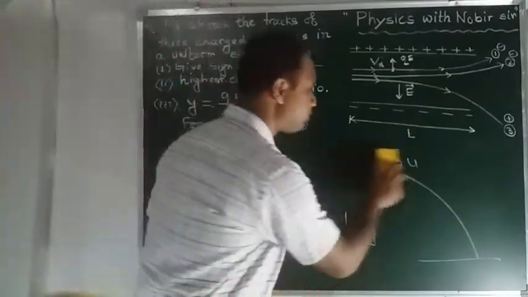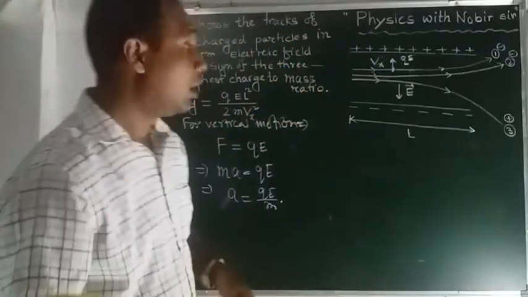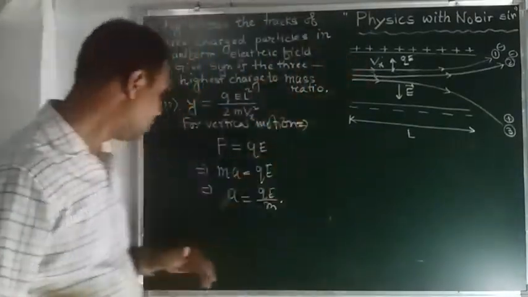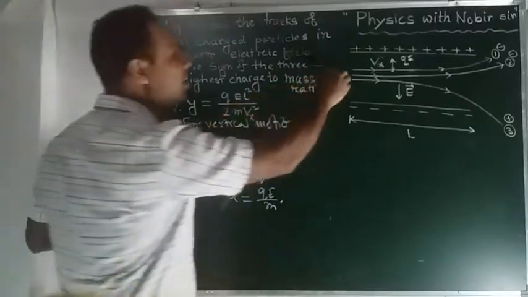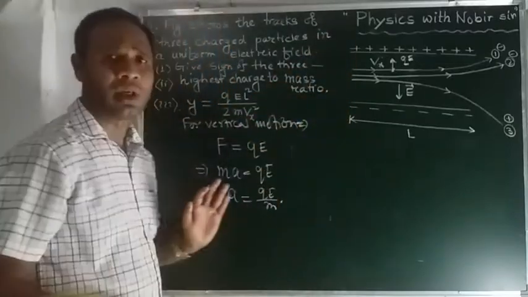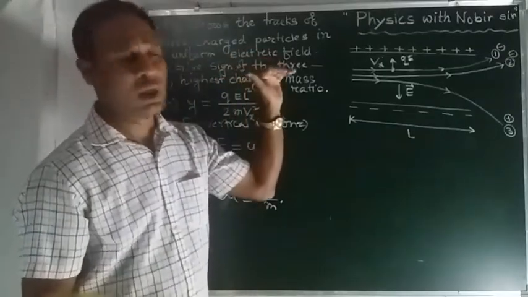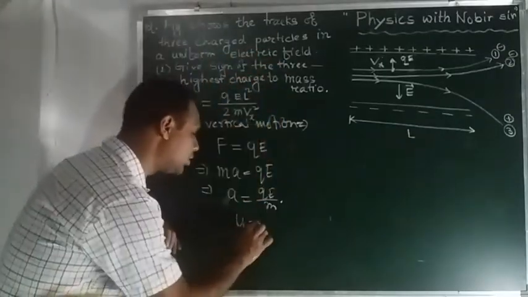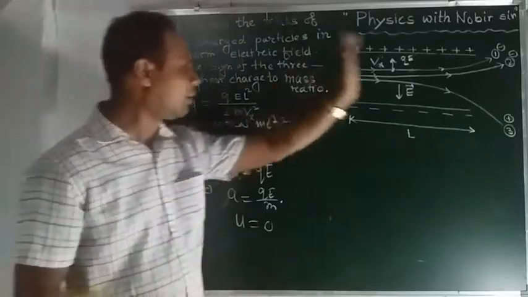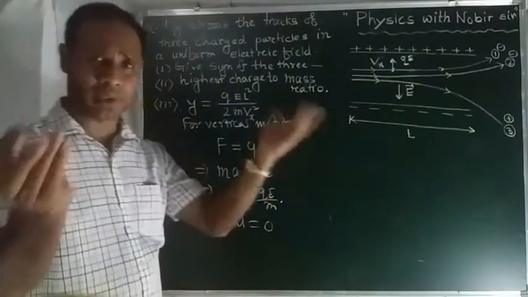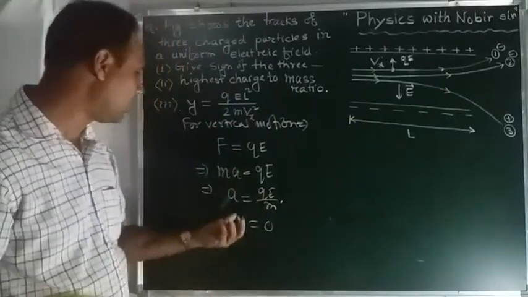See here, only the vertical velocity will change. Initially, when the particle entered this region, there is no movement along the vertical direction. So the initial vertical velocity is 0.